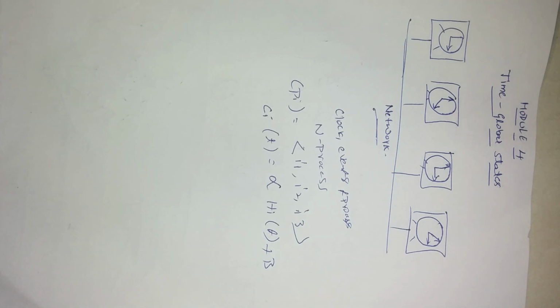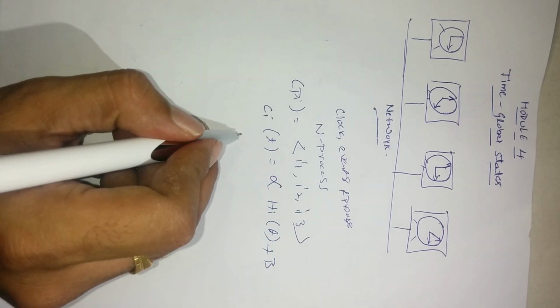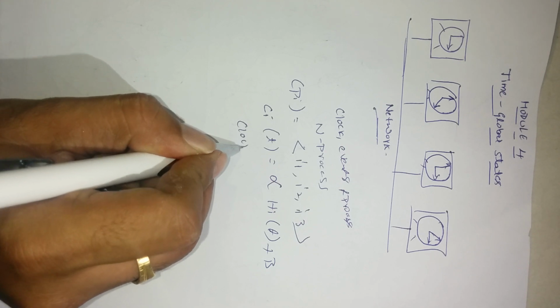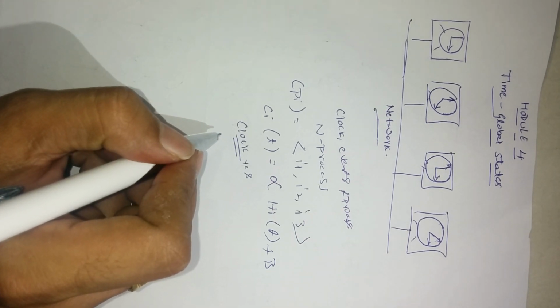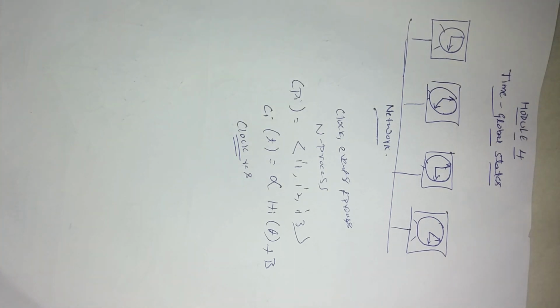The period between updates of the clock value is called the clock resolution. In general, the clock is not completely accurate, but it behaves well enough. It can be used to timestamp events at pi.